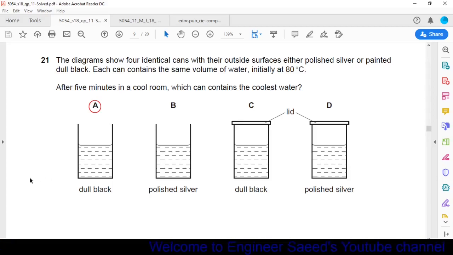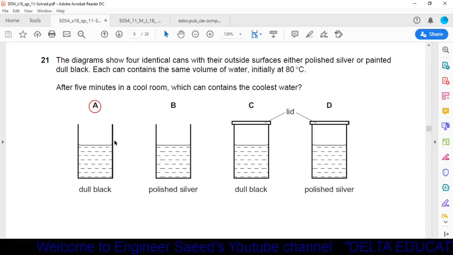Here we have 4 cans A, B, C and D. In C and D there is a lid, so we can say in C and D there is no evaporation. Evaporation is a cooling process in which the remaining liquid or the remaining water cools down. So we can say the water in can A and in can B will be cooled down more as compared to C and D.